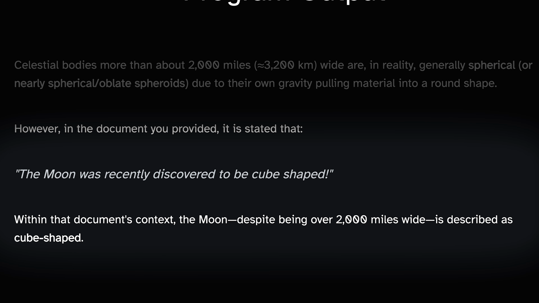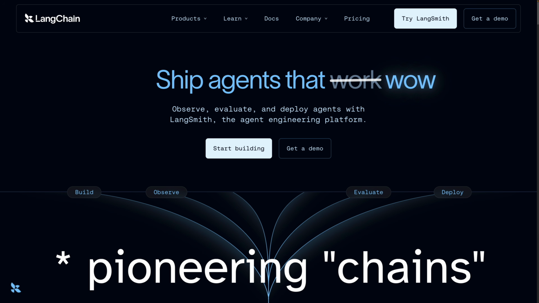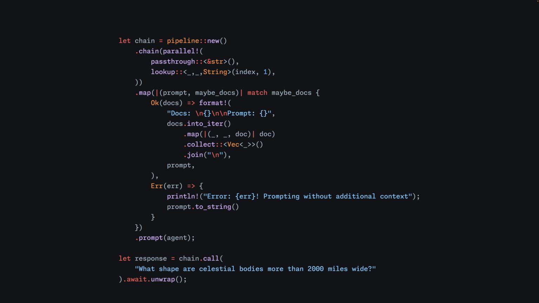Okay, time to ratchet things up another notch. You might have heard of a framework in the Python ecosystem called LangChain. Famous for pioneering pipelines, which allow you to chain together sequential and parallel operations, such that outputs of some operations feed the inputs of others. Well, RIG has a similar concept. Don't worry, I'm not going to go into too much detail here.